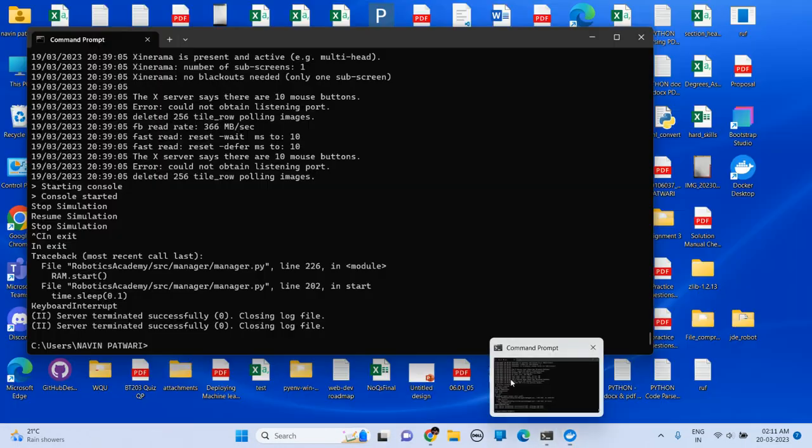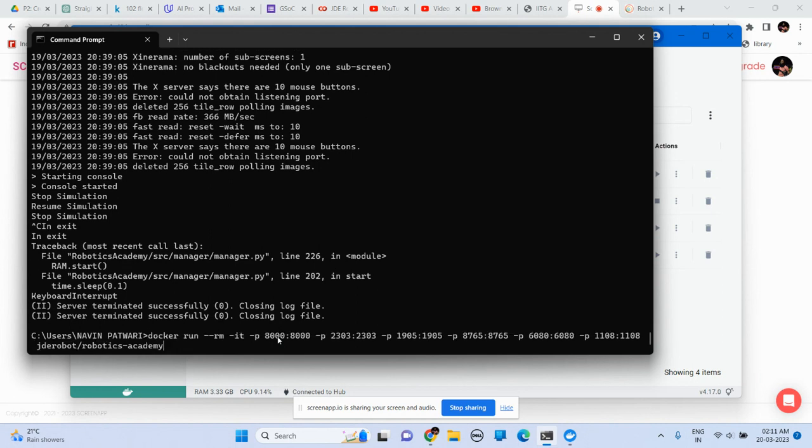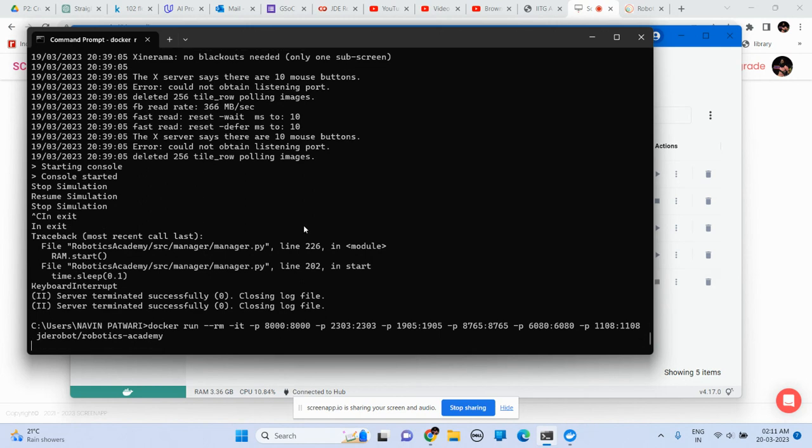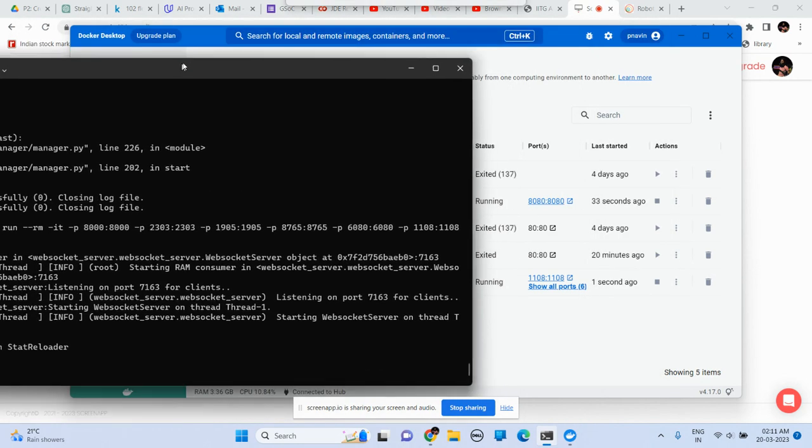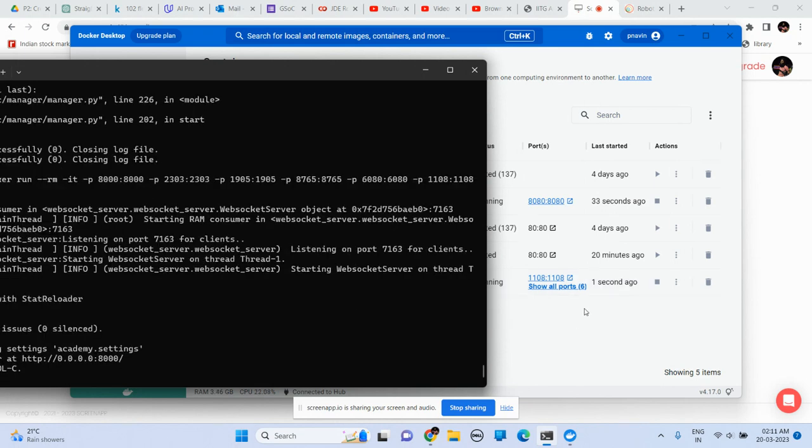And now I can turn on Docker to run the Robotics Academy on my local host. They have given this line of code on the website itself, which makes it really easy to install and run the exercises. And when we run this exercise, you can see that something has started over here.